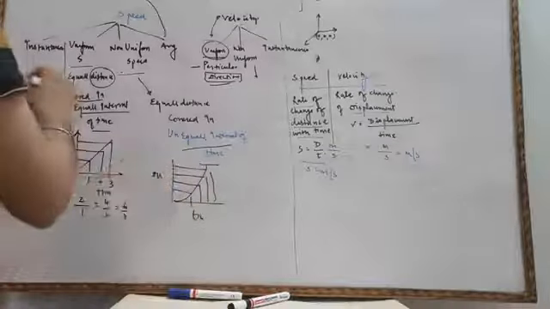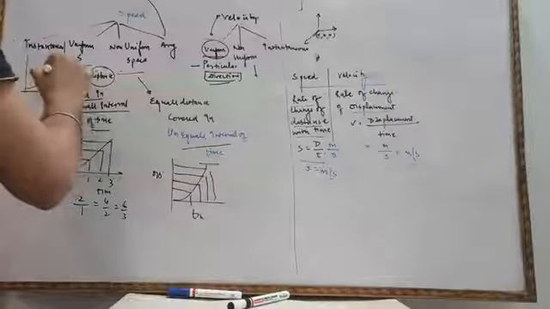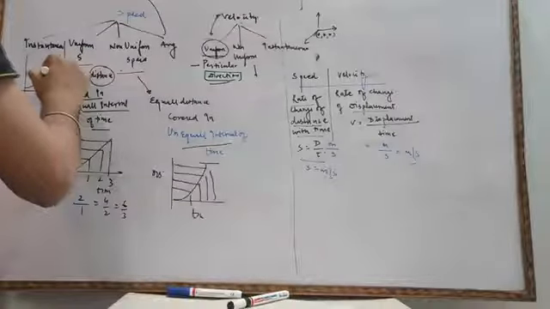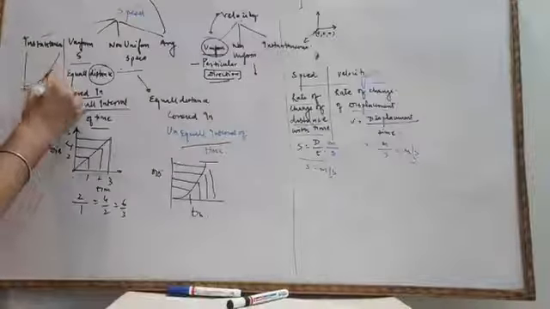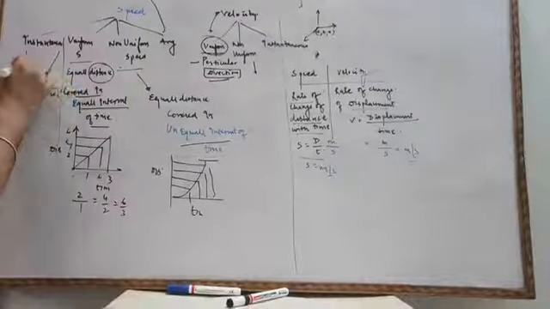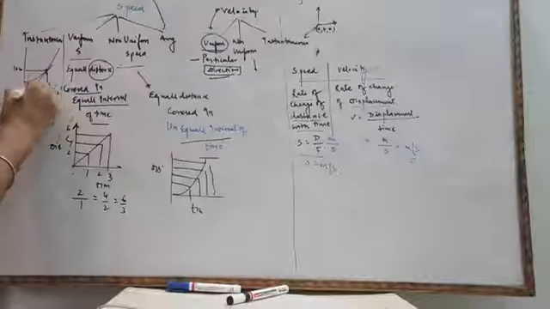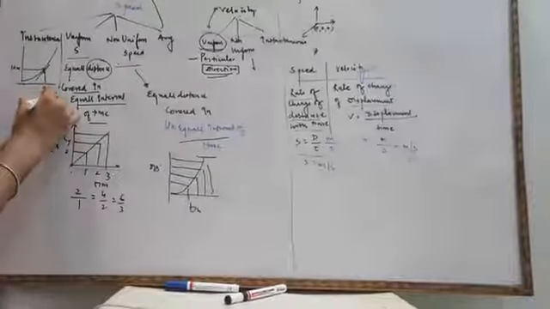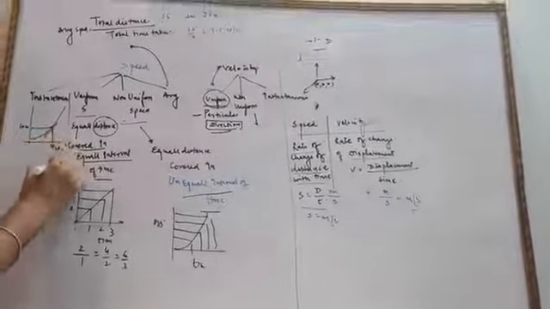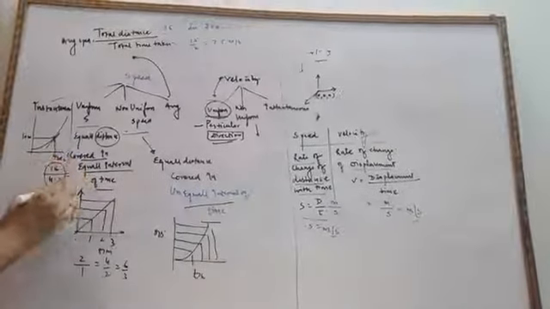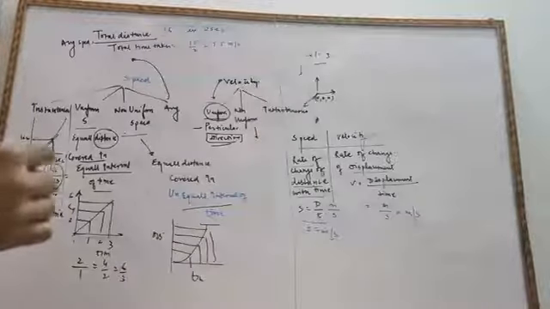Instantaneous speed is the speed at a particular instant of time. Suppose we need to find the speed at this instant. Suppose the time is 4 second and distance is 16 meter. At a particular instant of time we need to determine the distance at that instant. Suppose it is 16 and the instant of time is 3 to 4, that is 4 minus 3. So this is known as instantaneous speed.